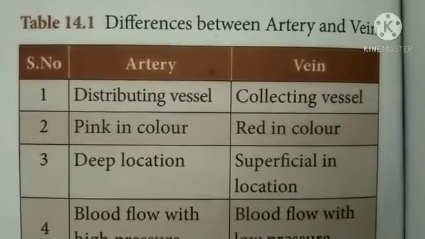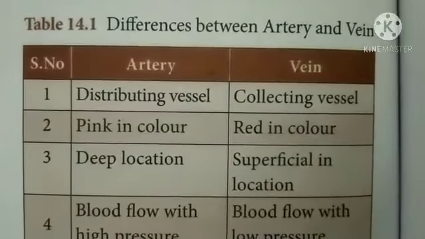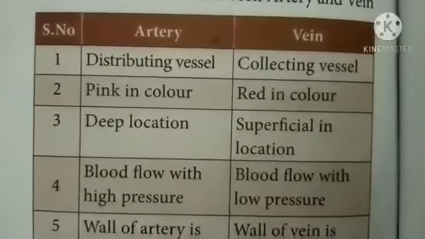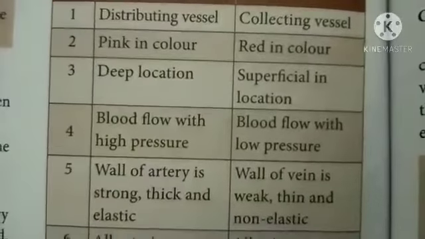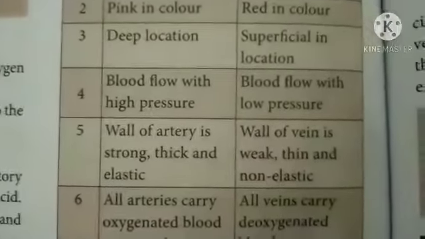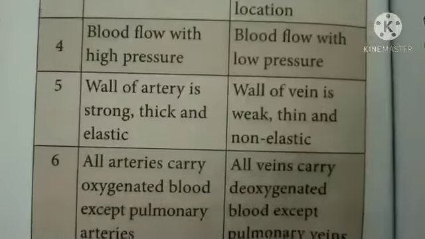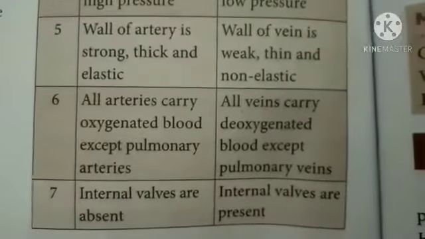Difference between arteries and veins. Artery, it is a distributing vessel. Vein, collective vessel. Pink in color, artery. Vein, red in color. Deep location is artery. Superficial in location, vein. Artery has blood flow with high pressure, vein has blood flow with low pressure. Wall of artery is strong, thick and elastic. Walls of vein are weak, thin and non-elastic.